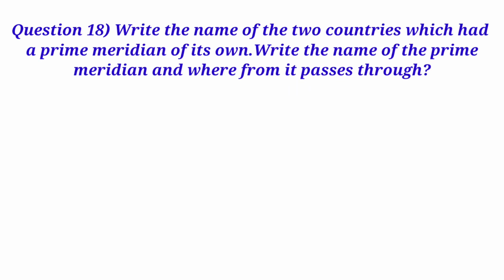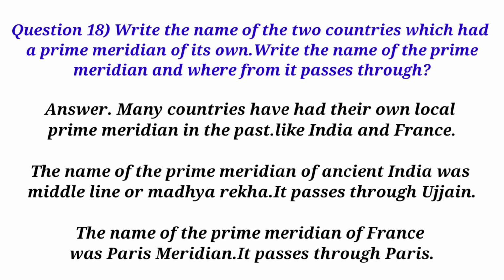Question 18. Write the name of the 2 countries which had a prime meridian of its own. Write the name of the prime meridian and where from it passes through. Answer. Many countries have had their own local prime meridian in the past, like India and France. The name of the prime meridian of ancient India was Middle Line or Madhya Rekha. It passes through Ujjain. The name of the prime meridian of France was Paris Meridian. It passes through Paris.